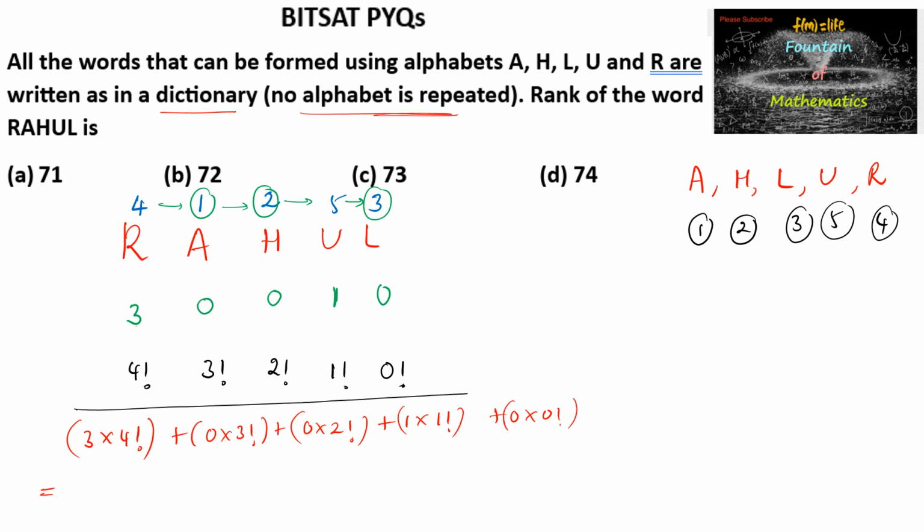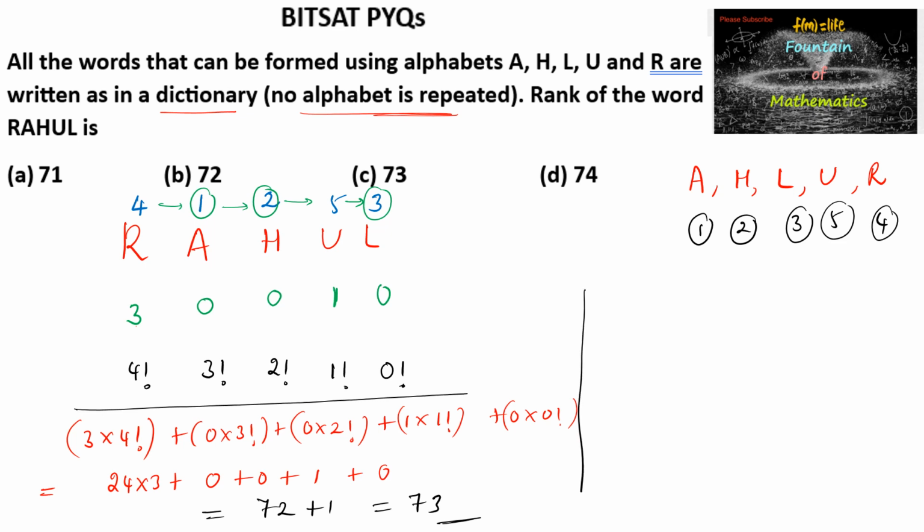4 factorial is 24. 24 into 3 is 72, and 0 here is 0. 1 into 1 factorial is 1, plus 0 into 0 factorial is 0. So we can write 24 times 3 is 72, plus 1, which is 73.